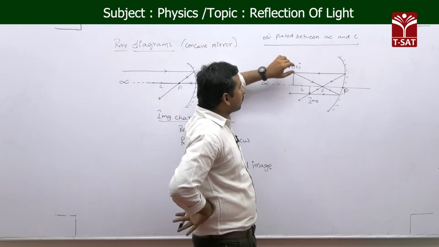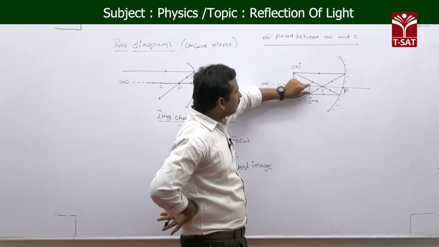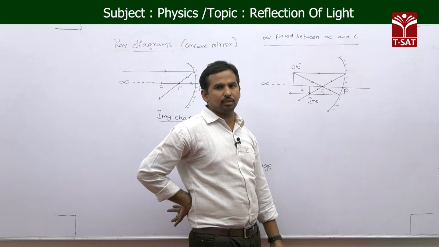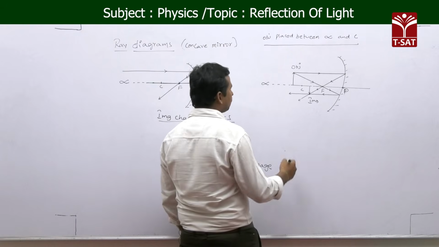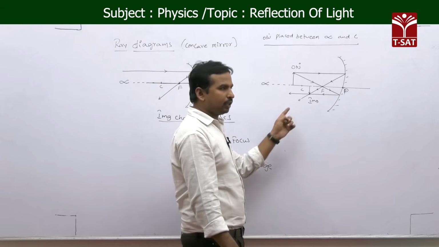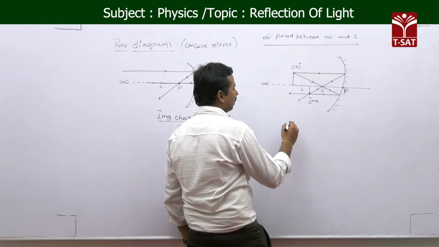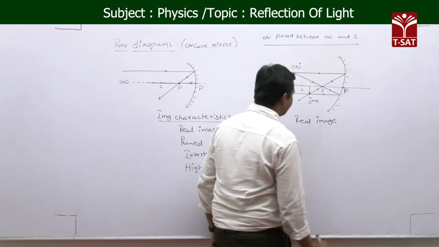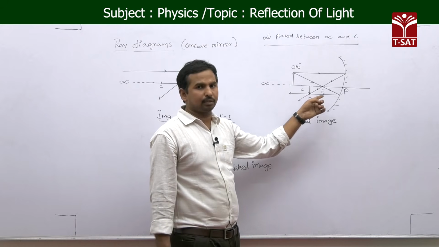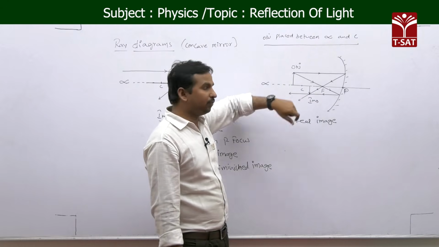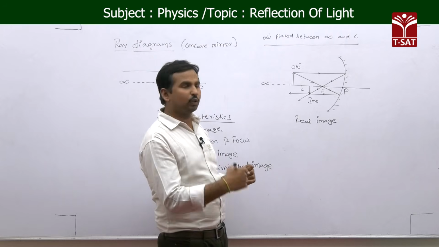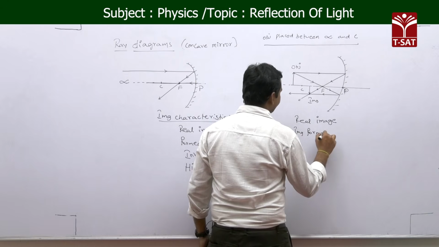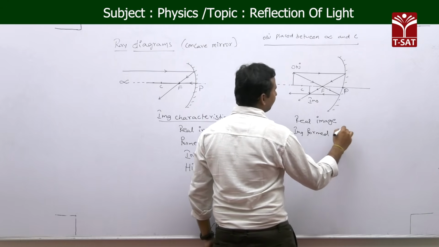Not only that, if you see, the size of the object is more, whereas the size of the image is less. We call these types of images diminished images. Okay, that's why, if you see the image characteristics, again both the reflected light rays are really meeting at a point. That's why it is called a real image. And not only that, it is forming in between F and C, which is before the mirror. So the image is formed between F and C.